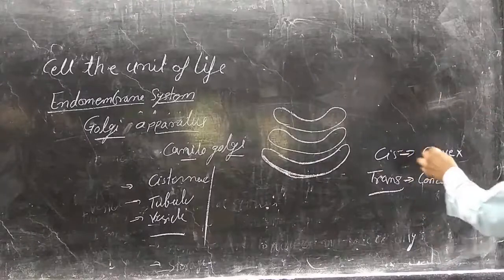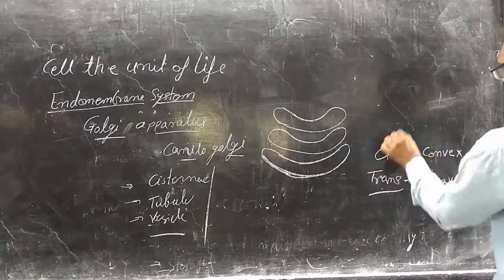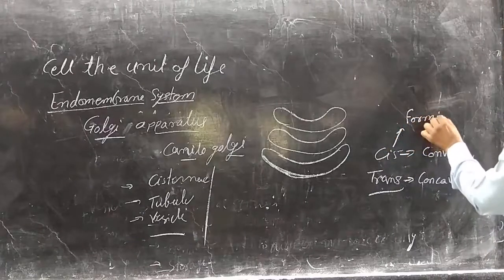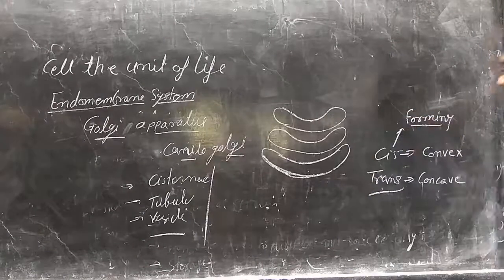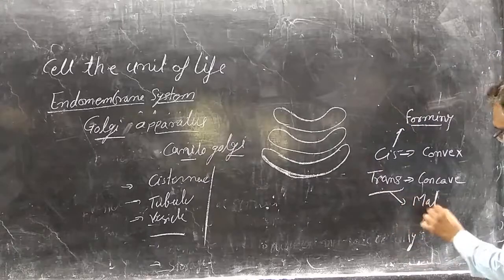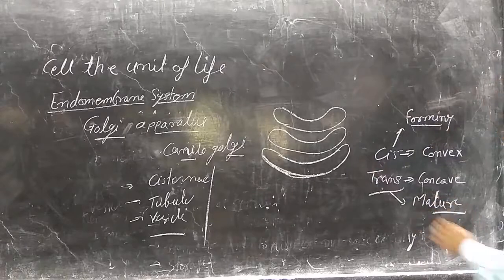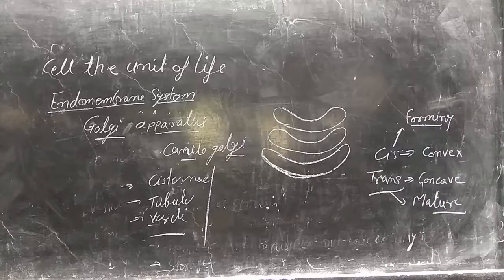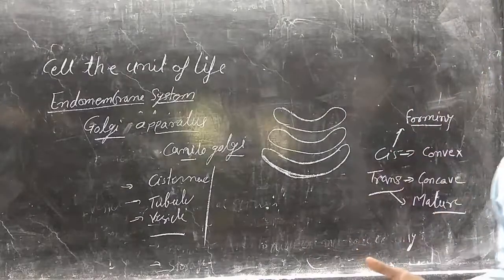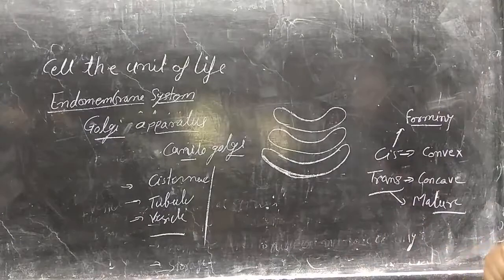Normally the cis face is the forming face, and the trans face is the mature face. Normally these two faces of the Golgi complex are entirely different, but they are connected to each other.